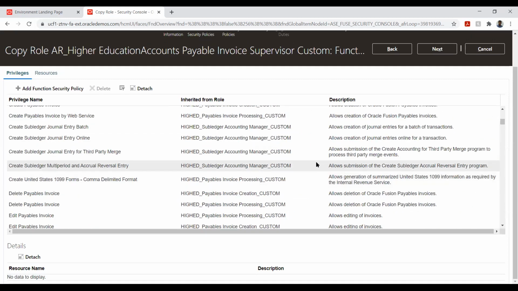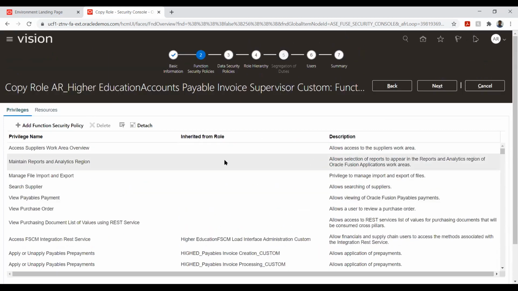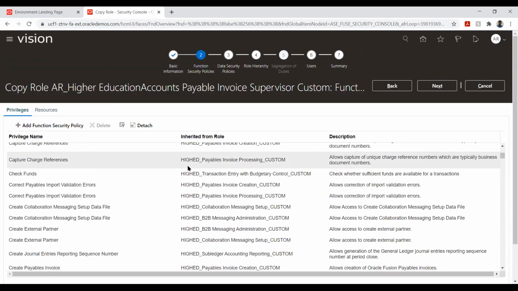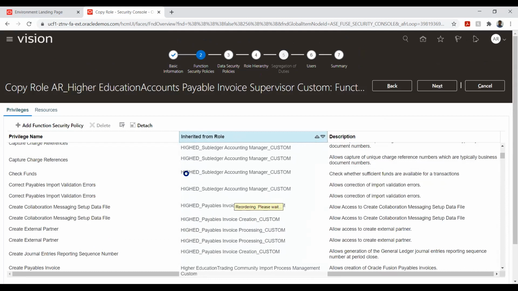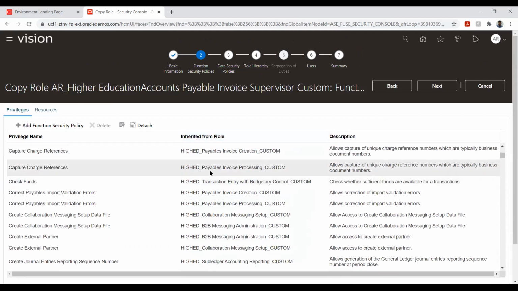If I want to create the option of create role, I'll copy this option called inherited role. I have something called payable invoice processing. I'll copy this, and from here I'll place it in the create role.